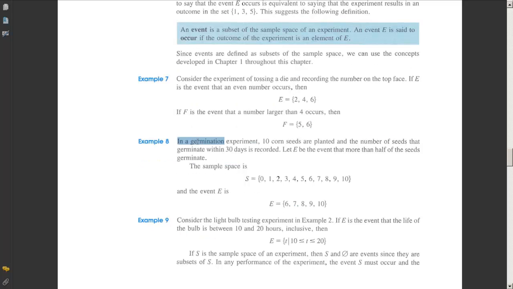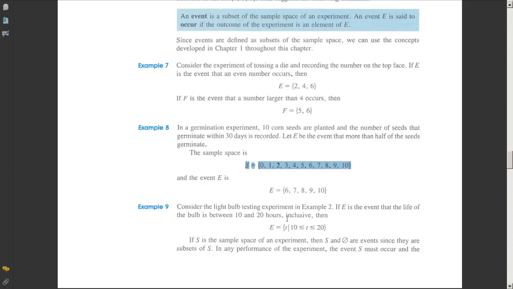In a germination experiment, 10 corn seeds are planted, and the number of seeds that germinate within 30 days is recorded. So we put 10 seeds in the ground, and we see how many of them sprout. The sample space is what? Well, maybe none of them sprout, or maybe all 10 of them sprout, or maybe 2 of them sprout. This is the sample space, the set of all possible outcomes. Let E be the event that more than half of the seeds germinate. So E would be 6, 7, 8, 9, 10. So it's a subset of S. Okay, let's go to the next one.